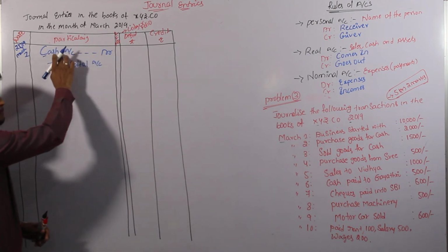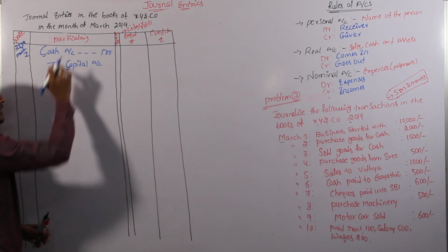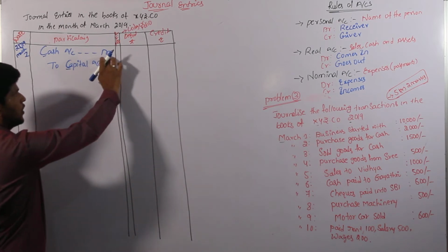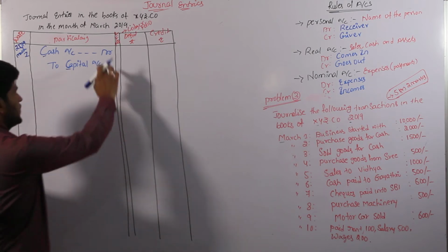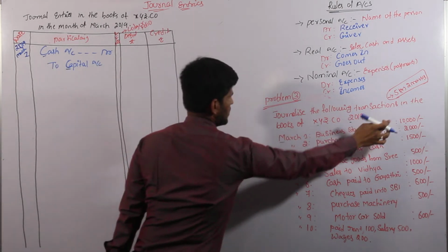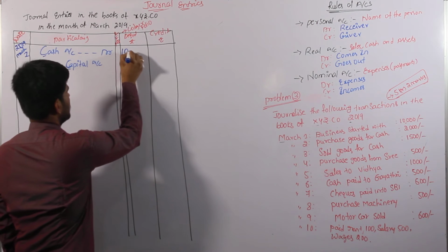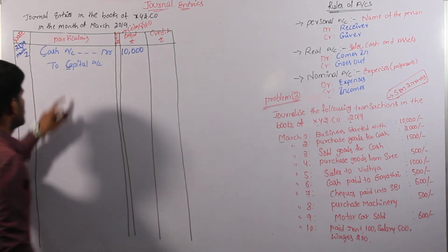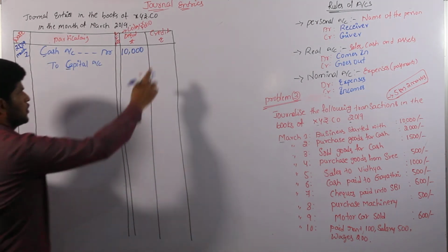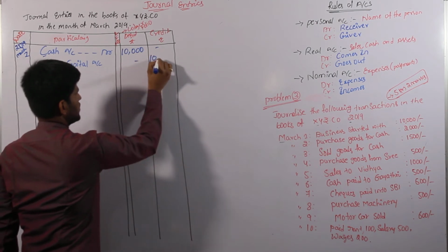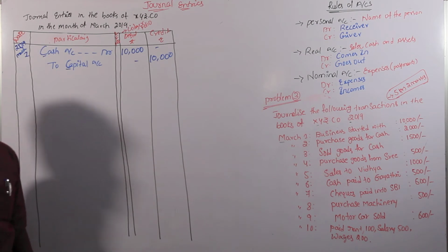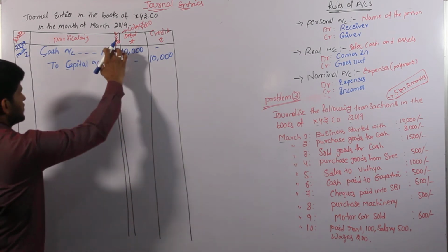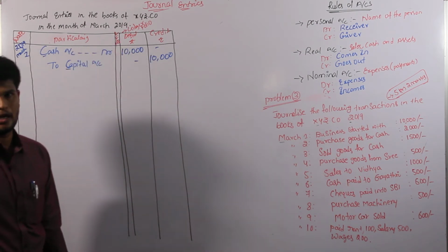Cash account space A/C. It is nothing but account, and on the right side corner we have to write DR. DR is nothing but debit. After the debit we have to enter the debit column amount, that is 10,000. And to capital account goes to the credit column. Amount is 10,000. After the entry, we have to write the narration. Narration is nothing but to say this entry is related to which type of transaction.